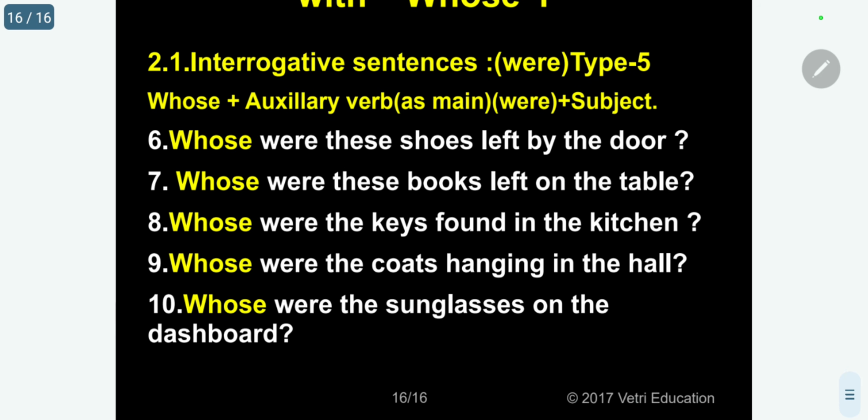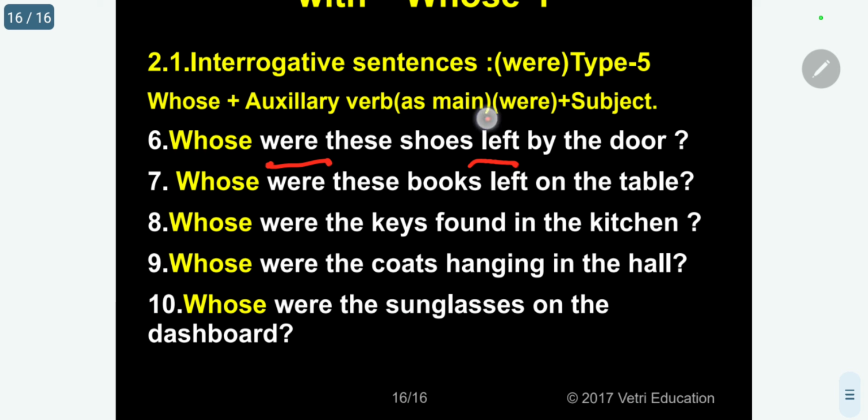Now, I am continuing. Whose were these shoes left by the door? Left by the door.